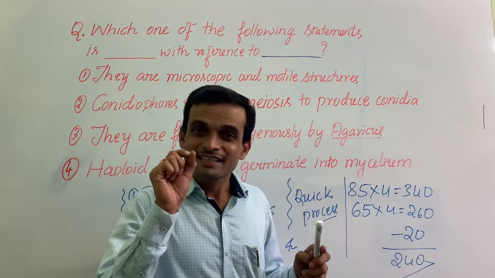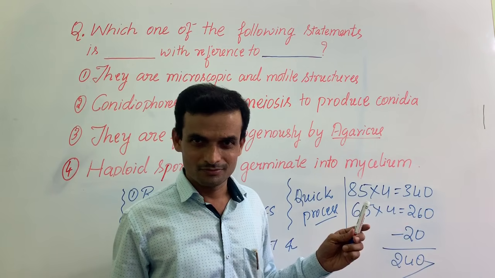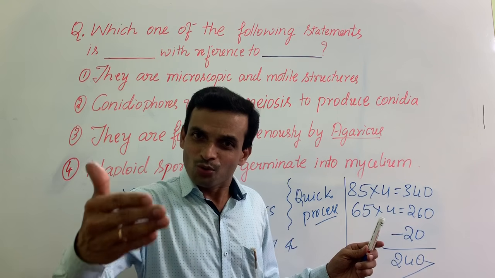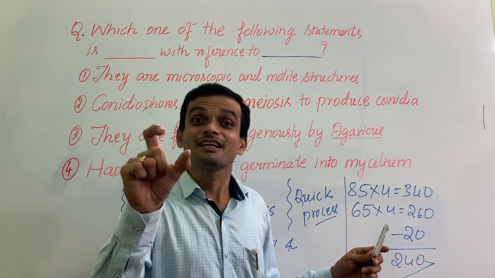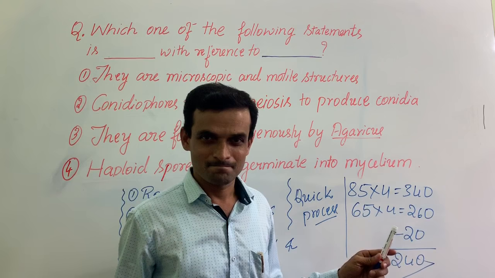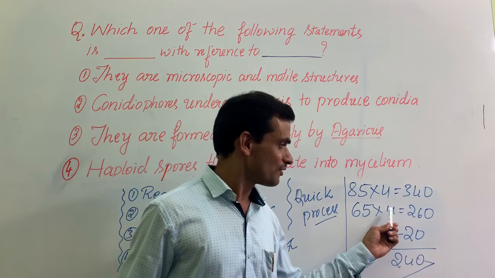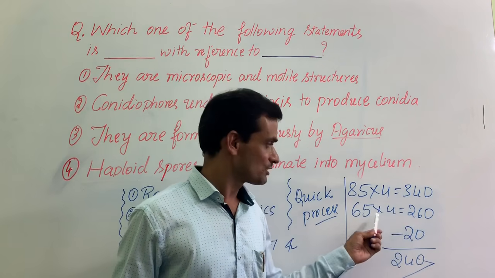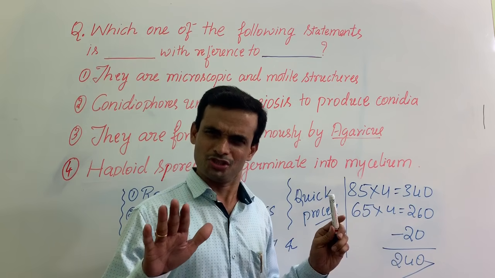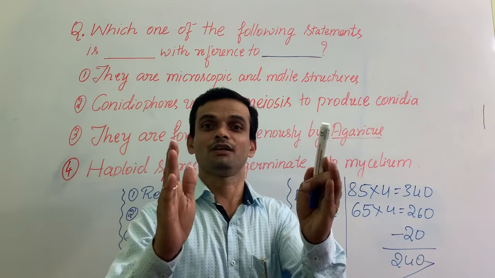Imagine a student has attempted 85 questions out of 90 questions in bio. 85 into 4, 340. Can a student score 340? Practically that is not possible. The student will make one or the other mistake. Well, this student has done 20 wrongly. It means 65 answers are correct. 65 into 4 minus 20. This is the most common situation in bio. The student has scored only 240 out of 360.